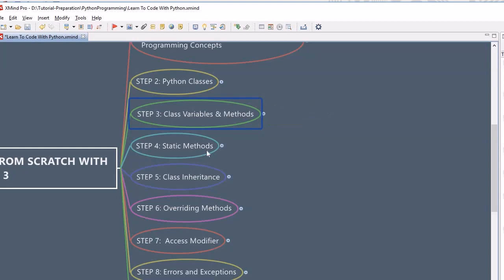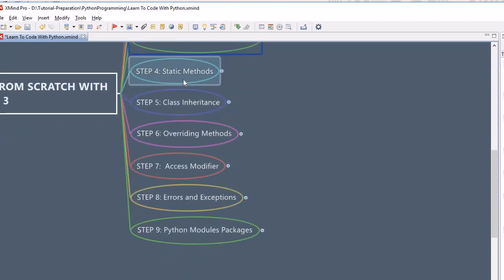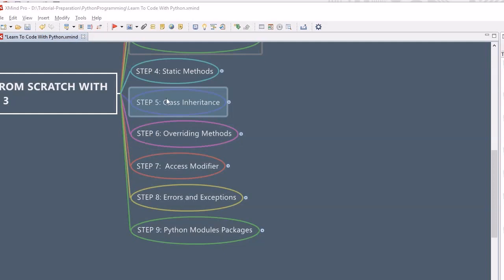Once you are comfortable with that, we will look into what a static method is in object oriented programming and how we can write it in Python. Once you feel comfortable with static methods, we will look into one of the pillars of object oriented programming and how to achieve it within Python, that is inheritance.